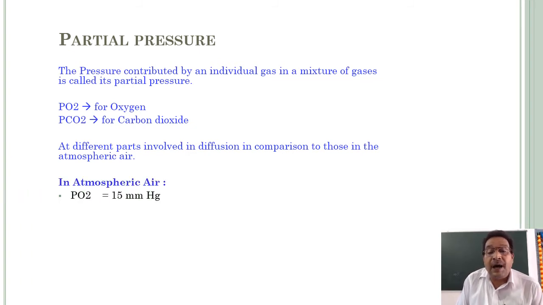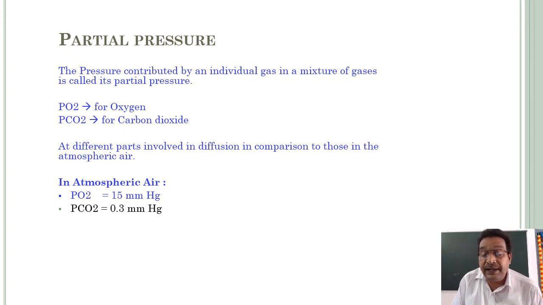Okay, what about the partial pressure of oxygen in atmospheric air, and what about the partial pressure of carbon dioxide in atmospheric air? Observe here carefully, there is a mistake.